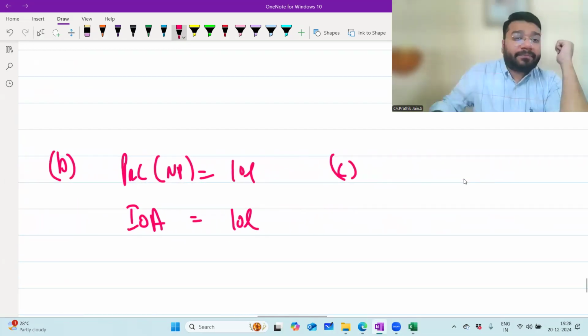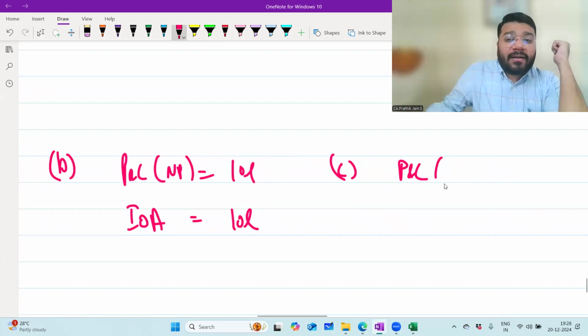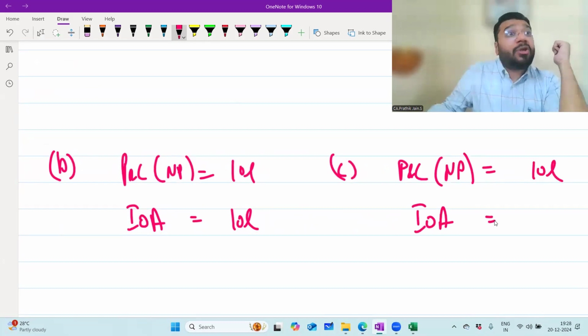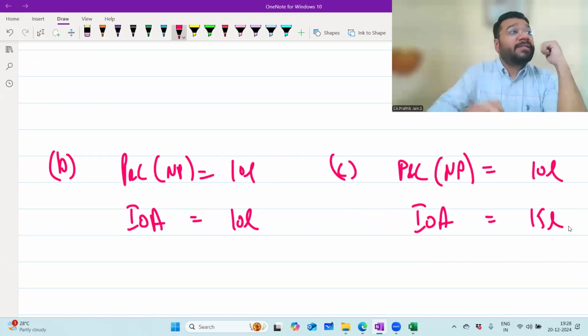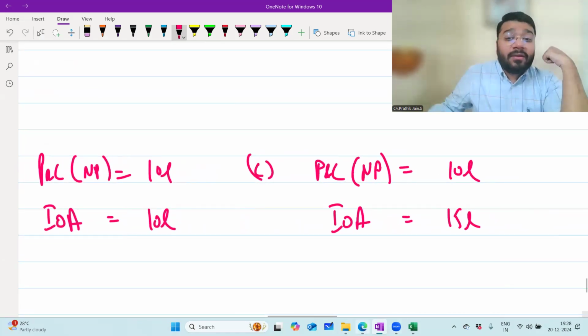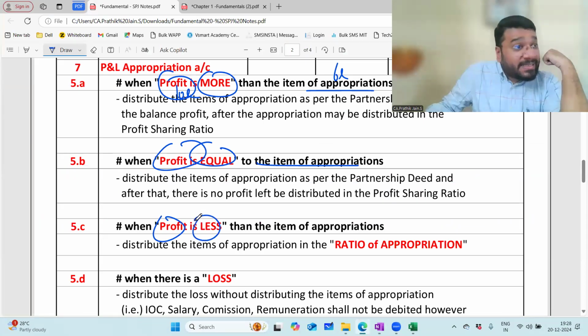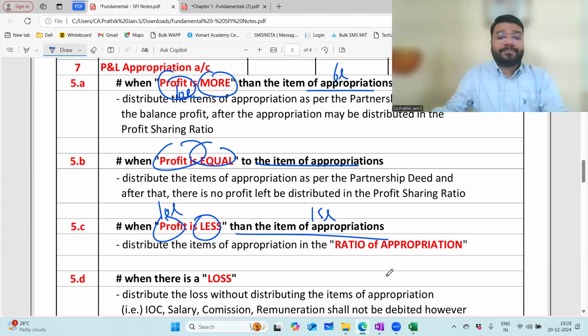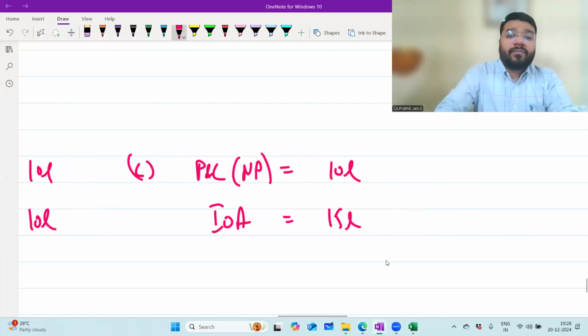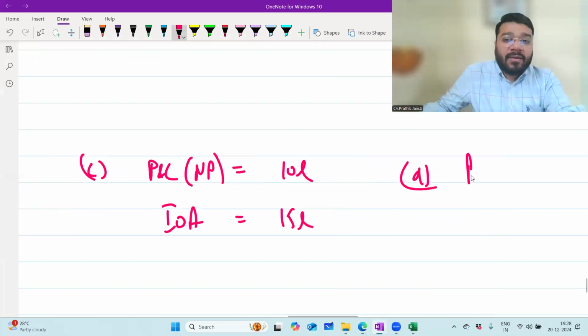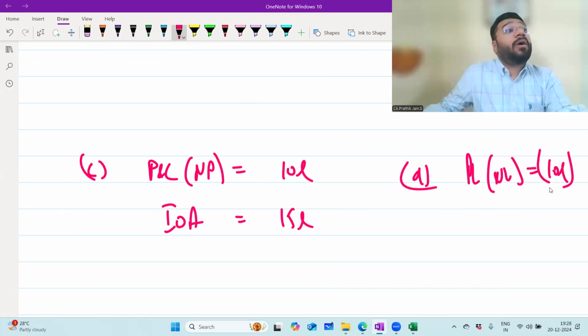Then comes case 3. In the P&L, net profit is 10 lakh, but item of appropriation all put together is 15 lakhs. When profit is less than item of appropriation. How much is profit? 10 lakh. What is item of appropriation? 15 lakhs. Last case, when the P&L has a net loss of 10 lakh. Net loss of 10 lakh.